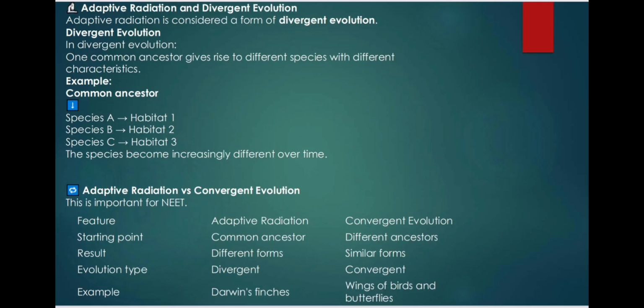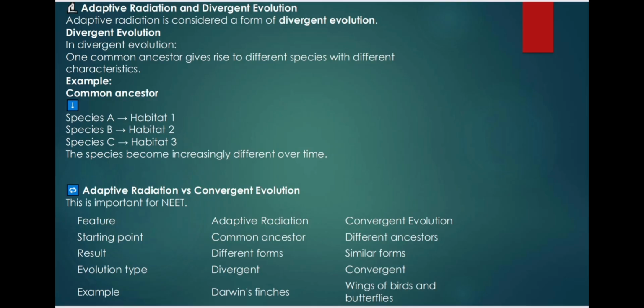Adaptive radiation and divergent evolution. Adaptive radiation is considered a form of divergent evolution. Divergent evolution: "one common ancestor gives rise to different species with different characteristics". Example: common ancestor, species A, habitat 1, species B, habitat 2, species C, habitat 3. The species become increasingly different over time.